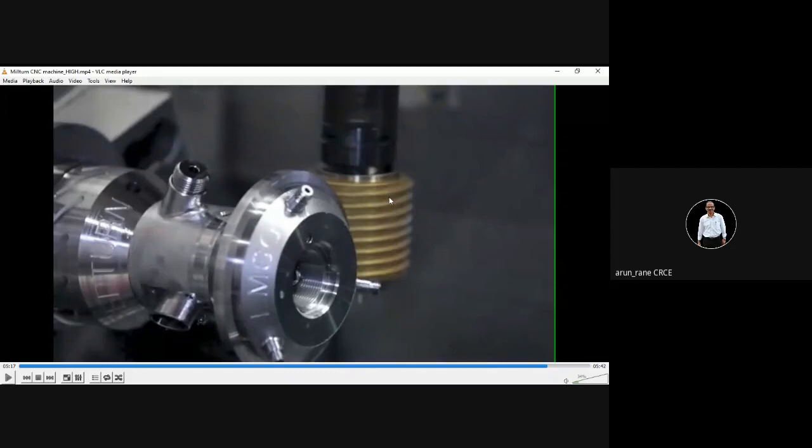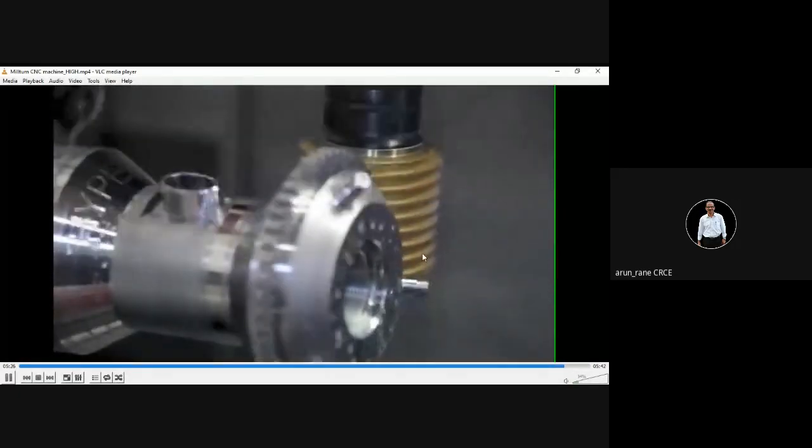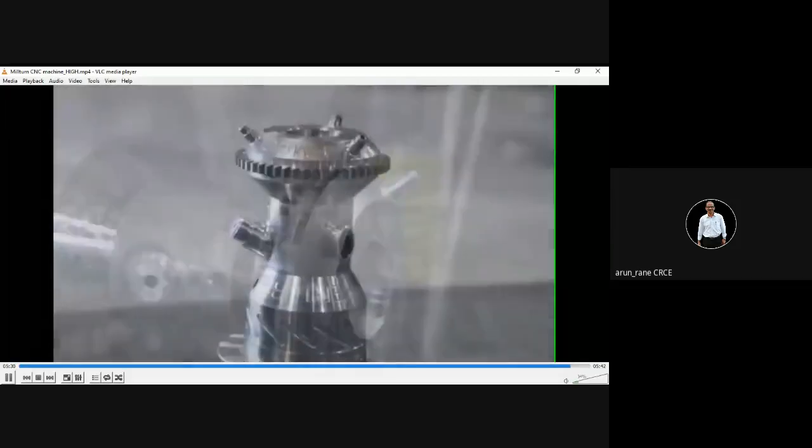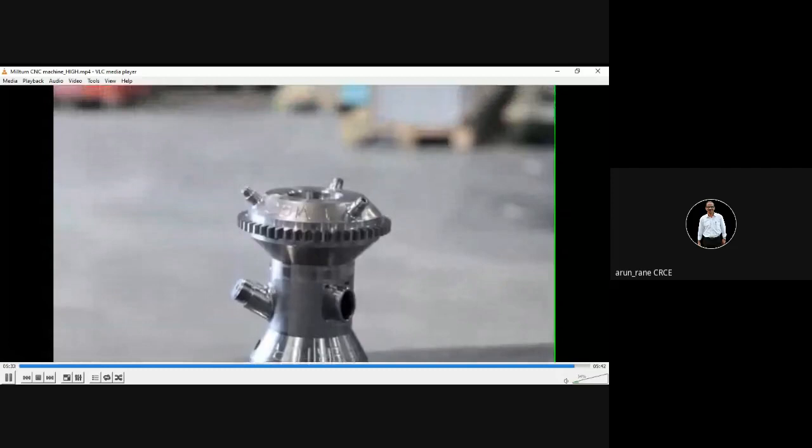This is a hob cutter. Now it's doing the gear cutting operation or teeth cutting. Again, this yellowish is nothing but the coating, that is titanium carbide. Now this is your finished component.